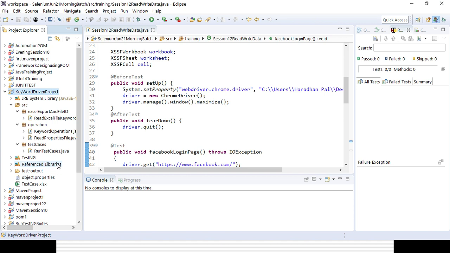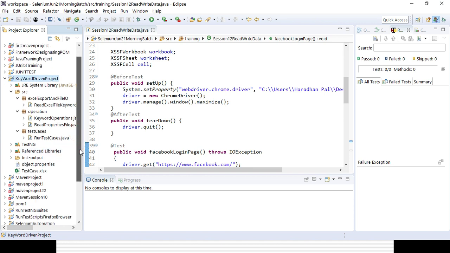And in that project I added two more files here. One is the object.properties file and one is my test case.xlsx. You can see this extension is xlsx, which means we need to use XSSF to read the data from the test cases. So these are the two external files I have added at my project level.